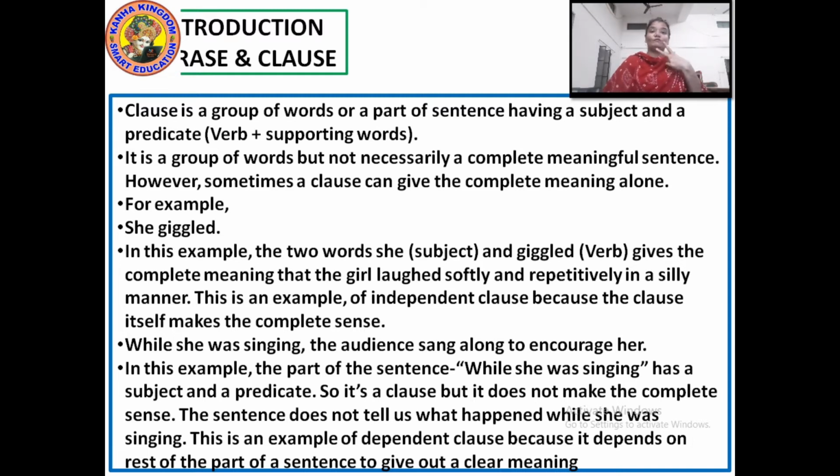So clauses are of two types, independent clause and dependent clause. A dependent clause depends on the rest of the part of the sentence to give a complete or clear meaning, and an independent clause does not need any support of the rest of the sentence. It is a complete sentence on its own. Fine? So this is about the clause.